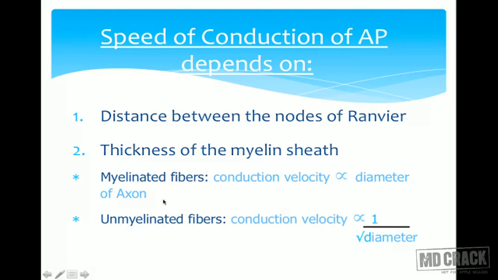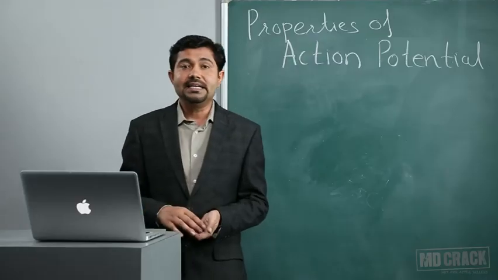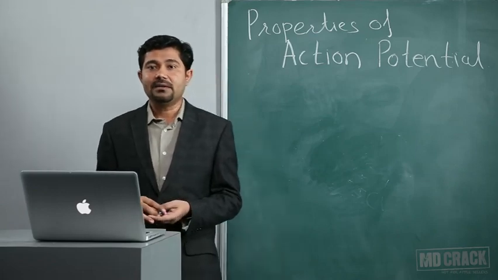So in the myelinated fibers, conduction velocity is proportional to the diameter of the axon. Because of the thickness of the myelin sheath, and even if the diameter is increased, the resistance to the flow will also be decreased. But in unmyelinated fibers, conduction velocity is inversely proportional to the square root of the diameter. So this is the important difference between the myelinated and unmyelinated fibers.